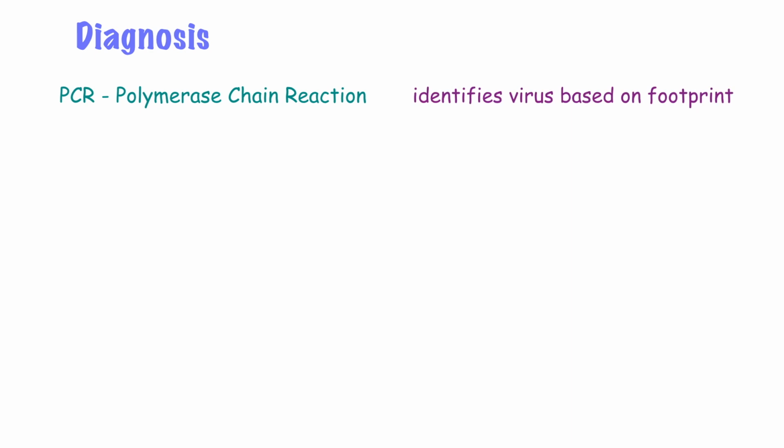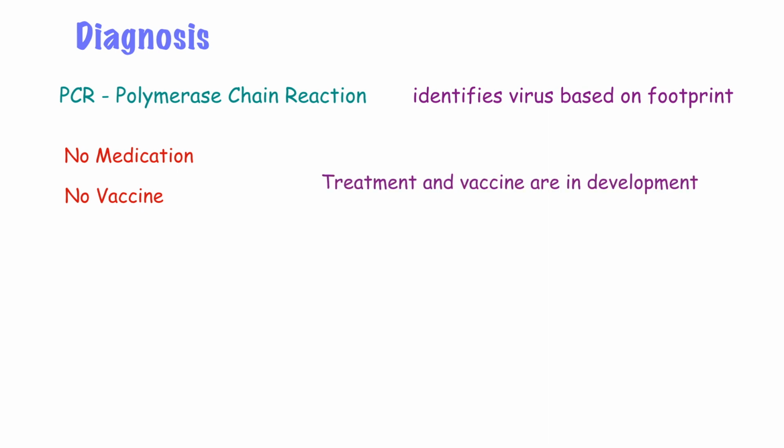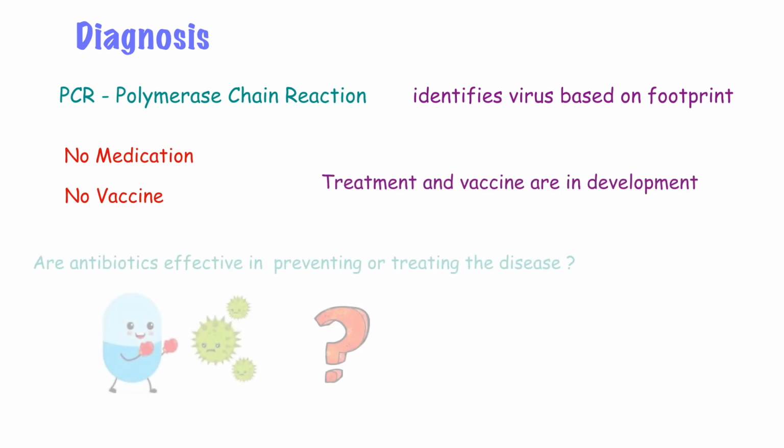So, how can we tell if someone is infected? The infection can be diagnosed by a test called polymerase chain reaction. This test identifies the virus based on its genetic footprint. There is currently no specific medication for the virus, and treatment is supportive care. There is currently no vaccine to protect against the virus. Treatment and vaccine are in development.